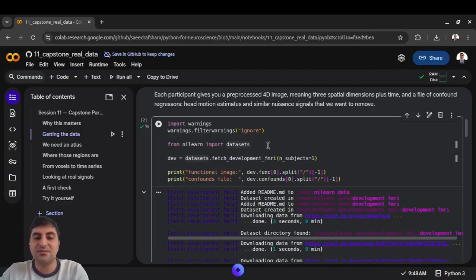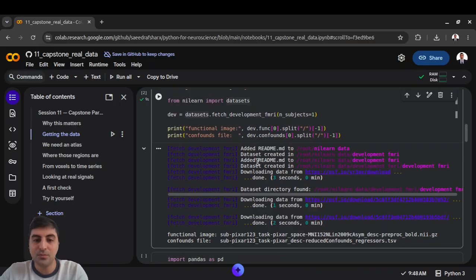Okay, we import datasets from Nilearn and we fetch the developmental fMRI study. Just one subject because this is the introductory. Then we print it out to see what we are facing here. This is one participant's preprocessed scan plus a file of confound regressors.